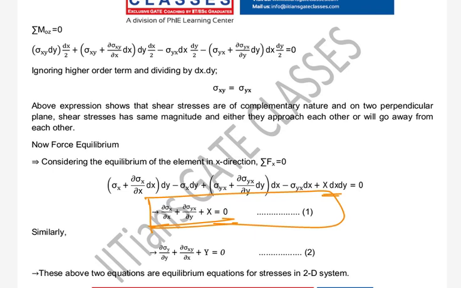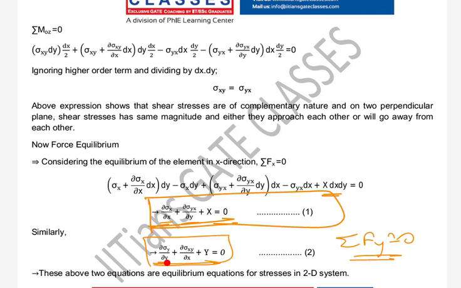So what we see here is my equilibrium equation: dou by dou x sigma xx plus dou by dou y sigma yx plus capital X equal to 0. Similarly, I can write sigma Fy is equal to 0. Then my equation comes as dou by dou y sigma yy plus dou by dou x sigma xy plus capital Y equal to 0.